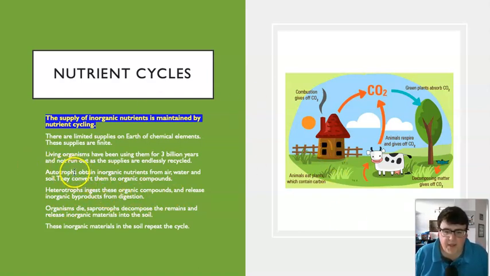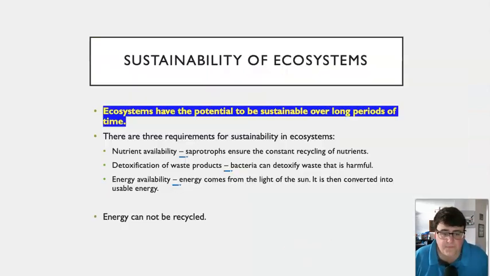Eventually those organisms, both autotroph and heterotroph, will die, and that's where saprotrophs will come in, and they'll decompose the remaining matter and release inorganic matter back into the soil, where autotrophs can take them back up. So the nutrients here are constantly being cycled through the ecosystem. We're going to talk about the different cycles a lot more in the next few units inside the ecology unit itself. But for now, just know that these nutrients are constantly recycled and cycled through the ecosystem.